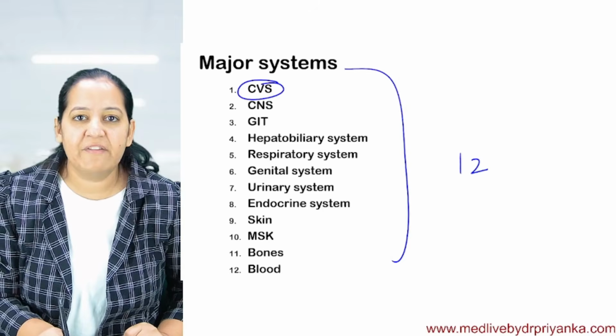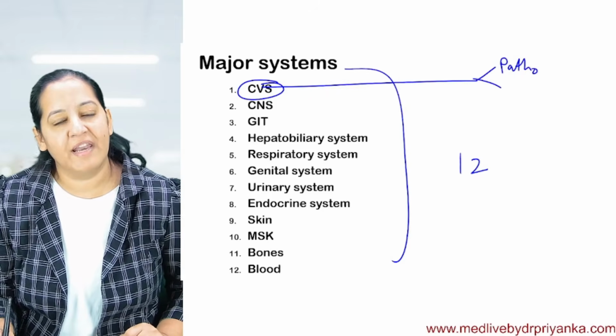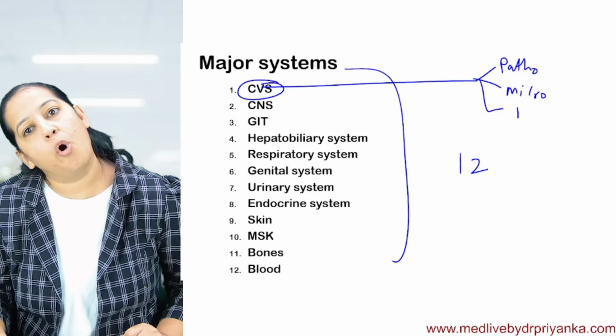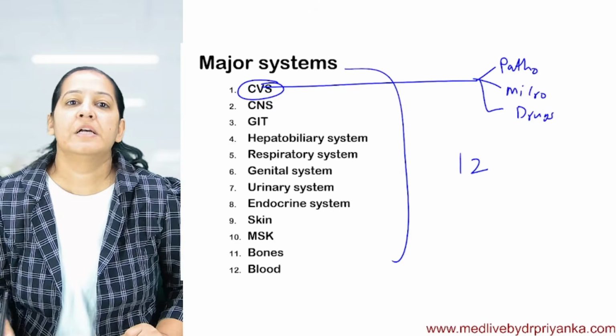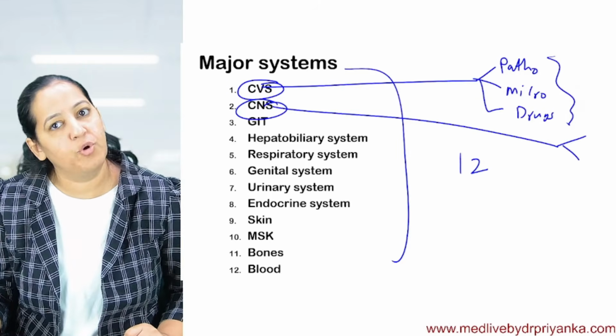For example, I will take CVS. I will teach you the diseases in pathology in CVS, then the microorganisms in CVS in microbiology, then all the drugs in pharmacology in CVS. So CVS will be done from all three subjects. Then we will come to CNS, again patho, pharma, micro.